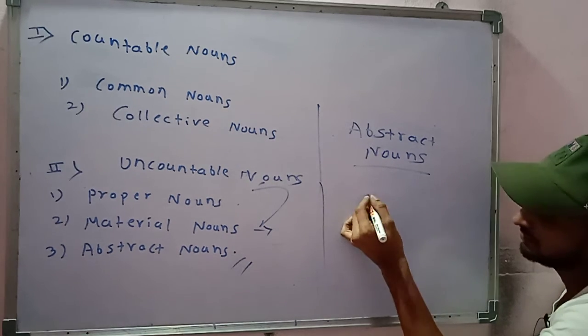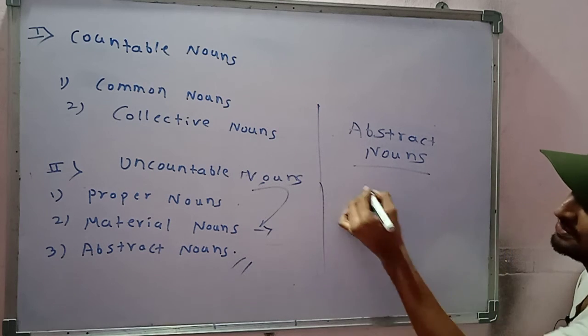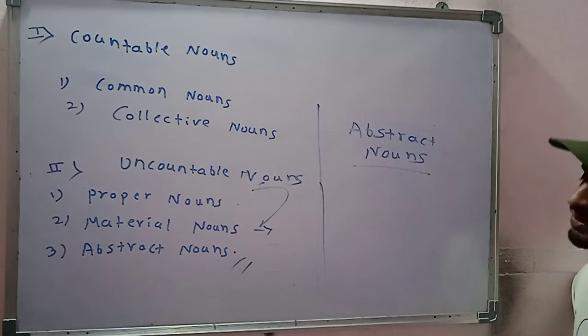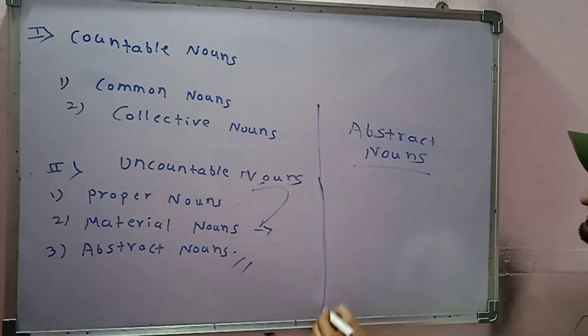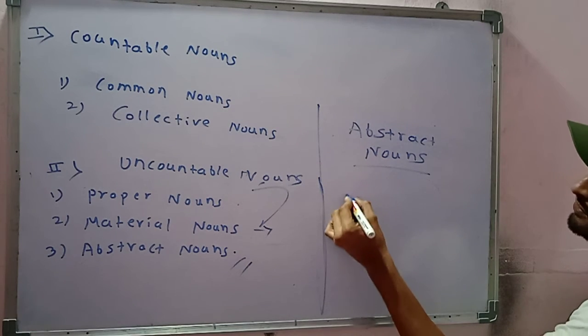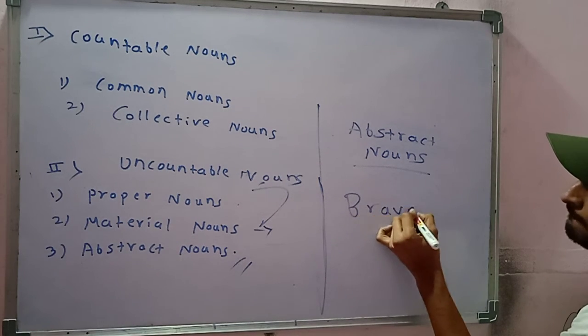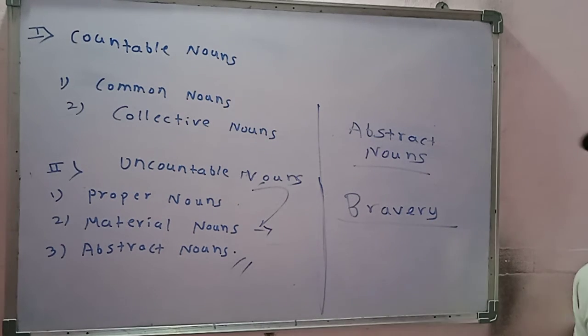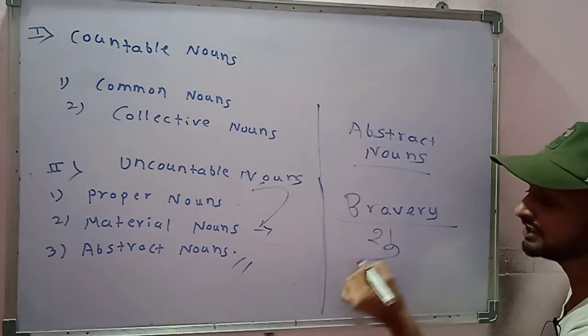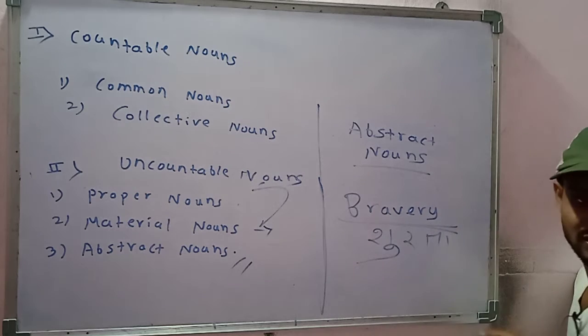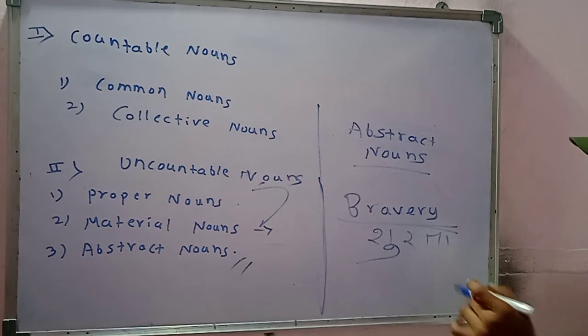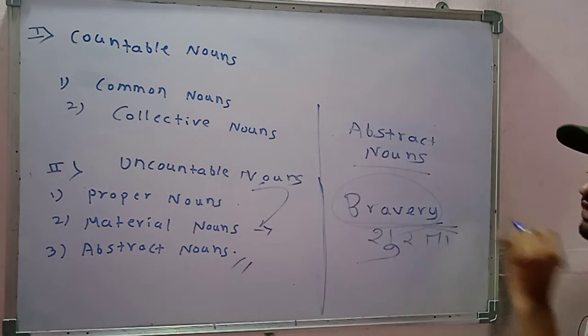For example, let us take happiness. This has been done many times, so this time we will take poverty, bravery. What is meant by bravery? Bravery means shurta. This is the quality of a particular individual. So you are not going to count his bravery.